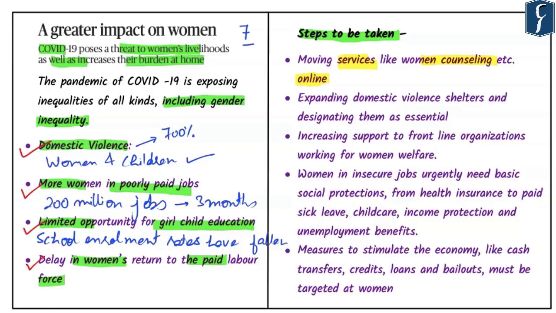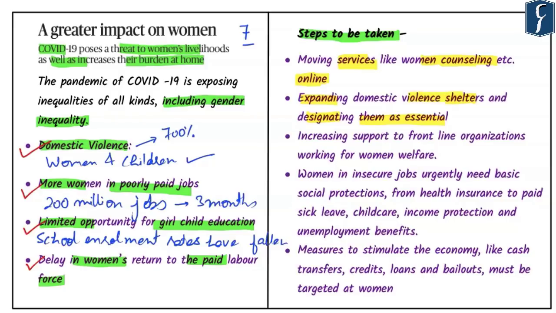by which the problem of these women is addressed. Next important aspect is that we know the kind of domestic violence women are facing, we need to expand domestic violence shelters and designate them as essential. Now it is important to understand that whenever we are trying to fight a problem, we need to think holistically. Counseling is one part of the entire scheme. The second important aspect is to give them alternatives as well. In this context, expanding domestic violence shelters is a very important aspect and cannot be missed.